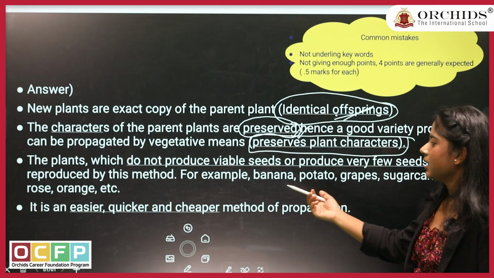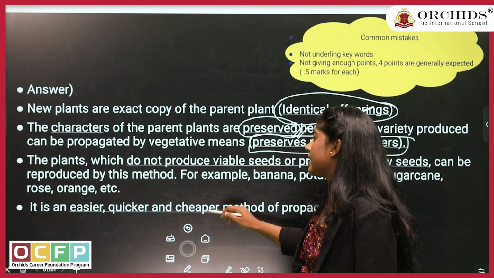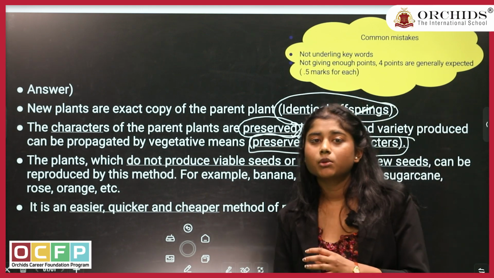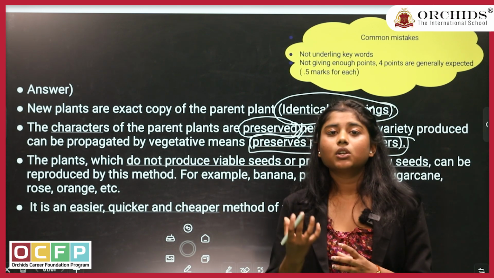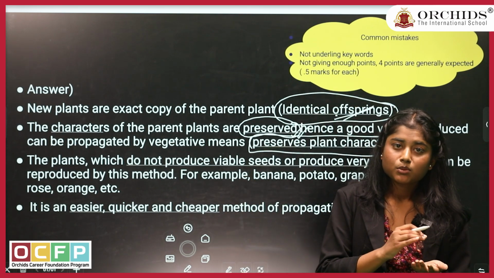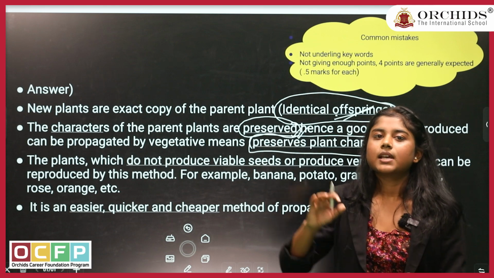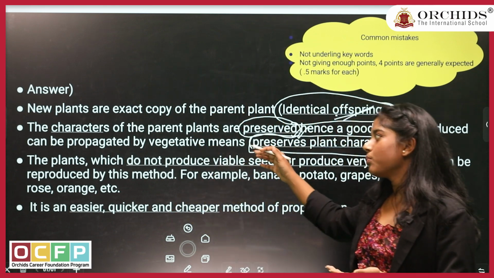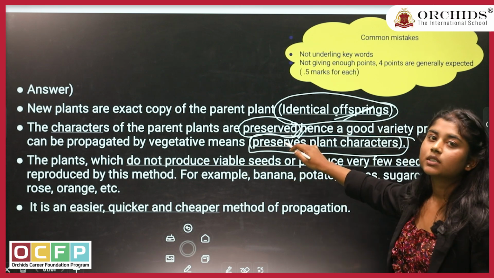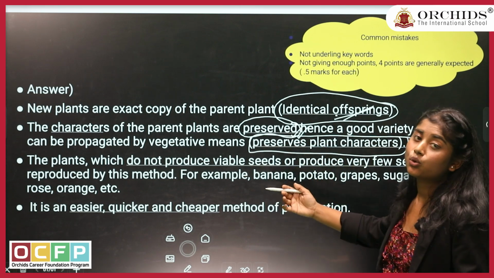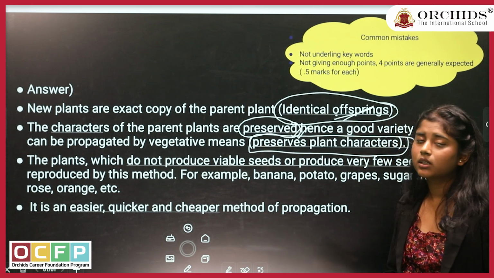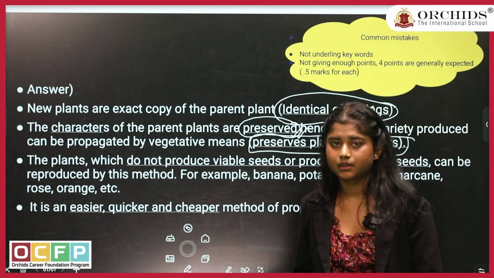And the last part, it is an easier, quicker and cheaper way of reproducing a plant. Now if I grow a plant from a seed, it will take a lot of time to grow. Whereas if we grow a plant from a stem, it might take some time, but not as much as the seed. So the 4 points are the identical offspring, the characters will be preserved, if they don't have seeds, still we can reproduce it, and the last one, it is an easier, quicker and cheaper way of reproducing a plant.